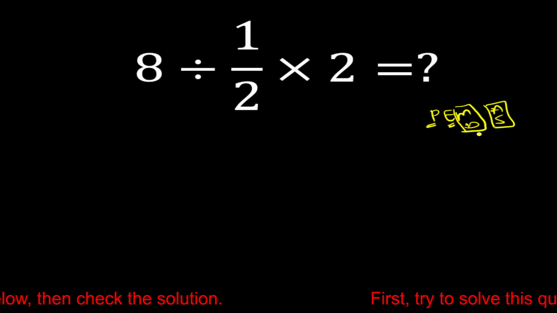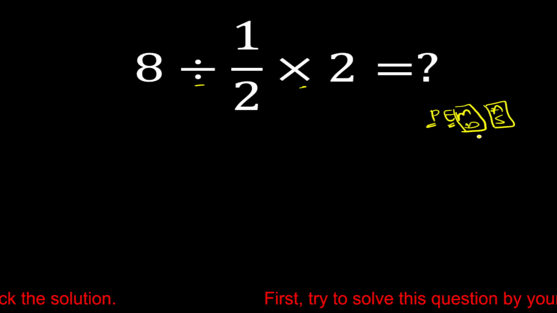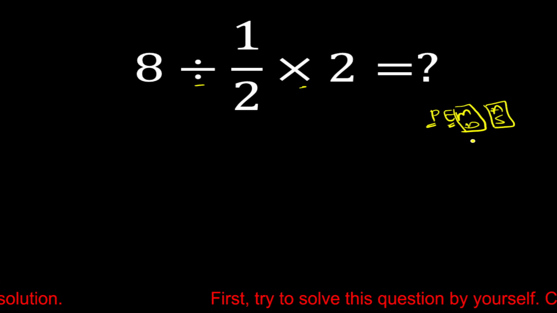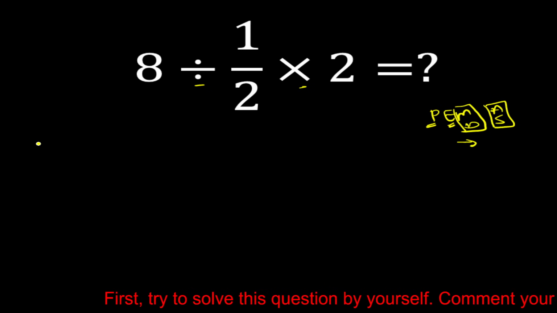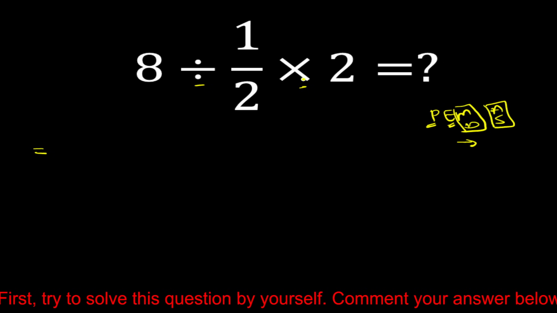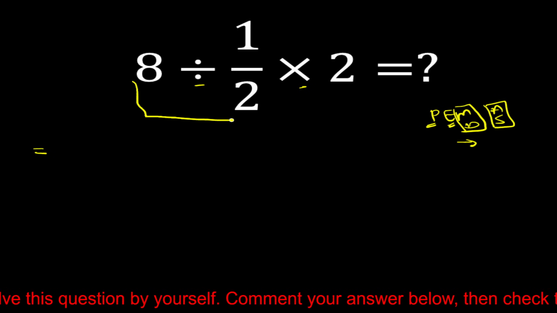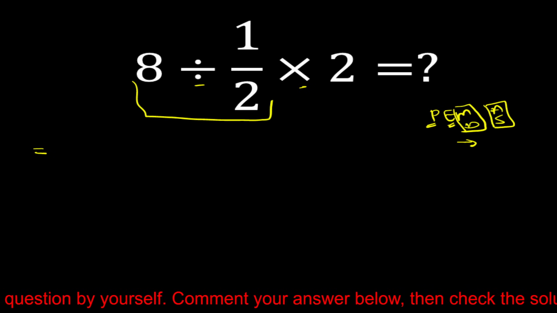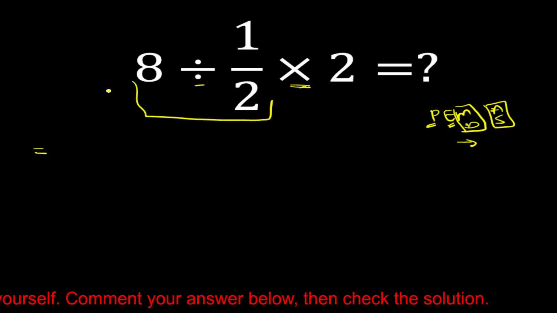Okay, so here is a division and here is a multiplication. Multiplication and division both have the same priority. Therefore, we have to solve it from left to right. So first we have to solve this part. Okay, then we have to solve this multiplication.